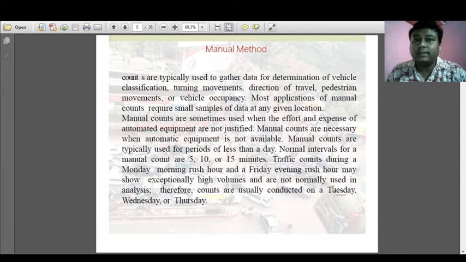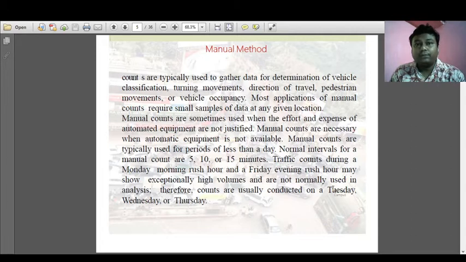Suppose for a traffic volume count in a shopping area, the shoppers basically gather on the weekend. So you have to collect the weekend data also. This is not a standard that you have to collect the data only on a Tuesday, Wednesday, or Thursday. The data collection is typically based on the purpose of the land.